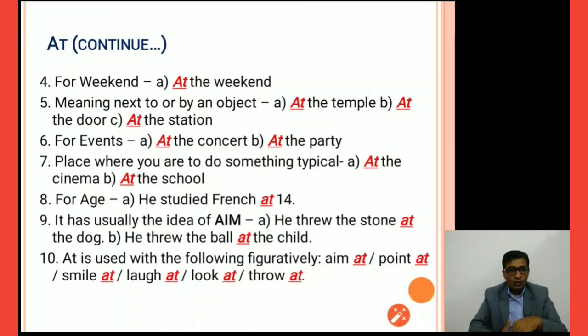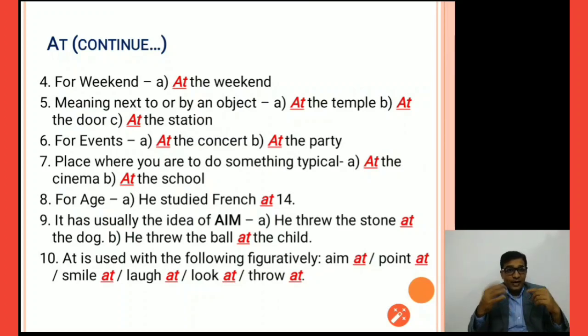Again, continue. For the weekend we say at the weekend, meaning next to or by an object. At the temple, at the door, at the station. Number 6, for events we also use at: at the concert, at the party. Number 7, a place where you are to do something typical: at the cinema, at the school. And number 8, for age we also use the preposition at.